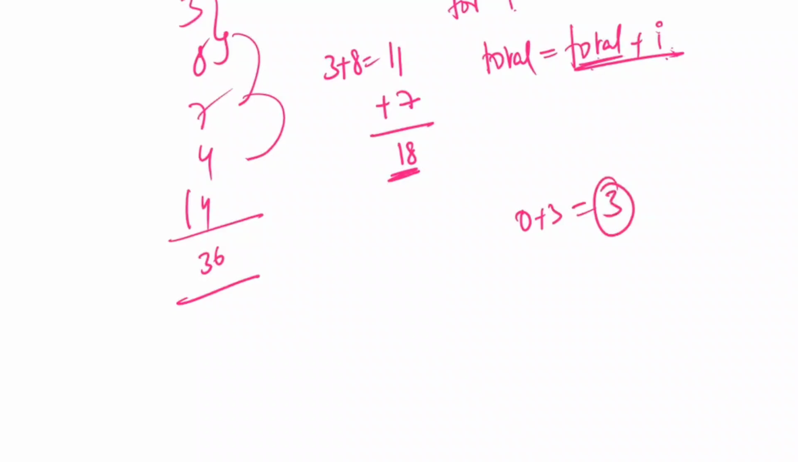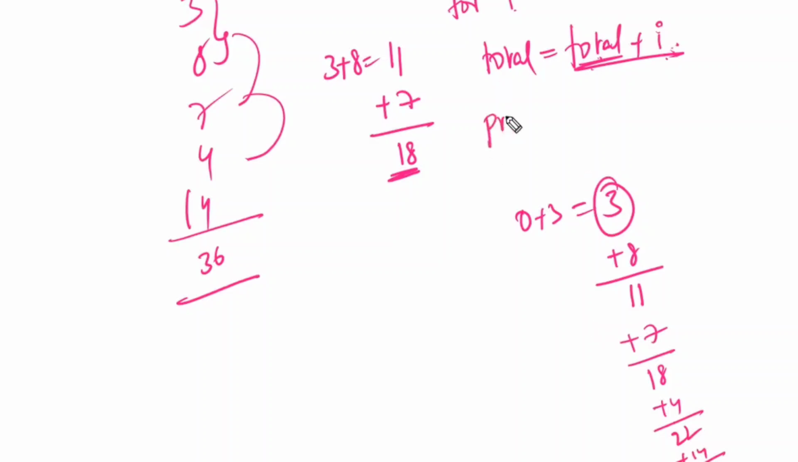For this total, again you are going to add the 8. Now 3 plus 8, total is 11. This is now the new total. Again total plus 7, you get 18. For this you are adding the 4, 22. For this you are adding the 14, 36. Finally you are going to get the 36.